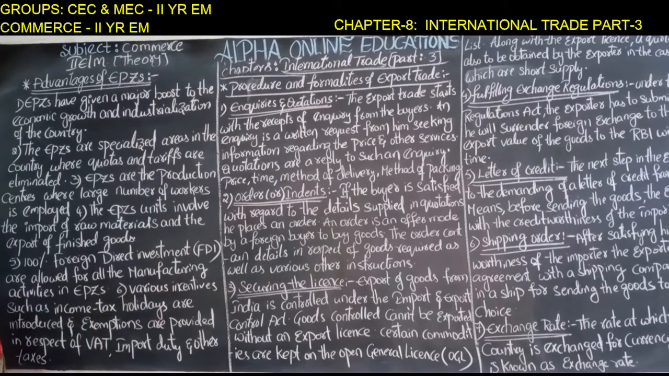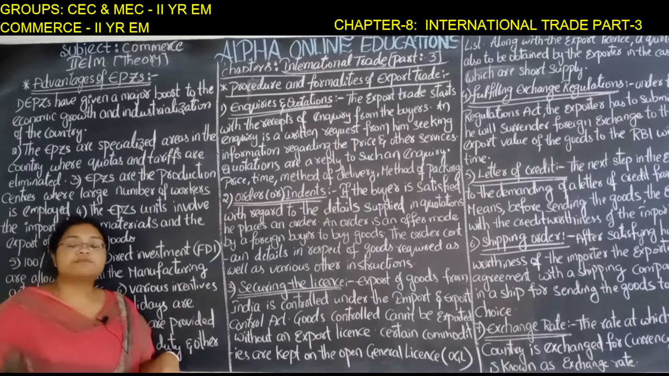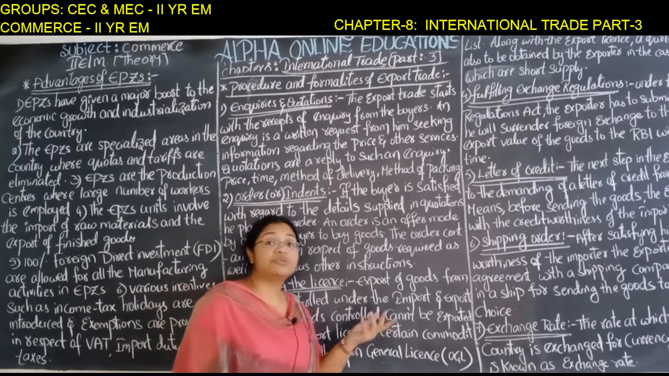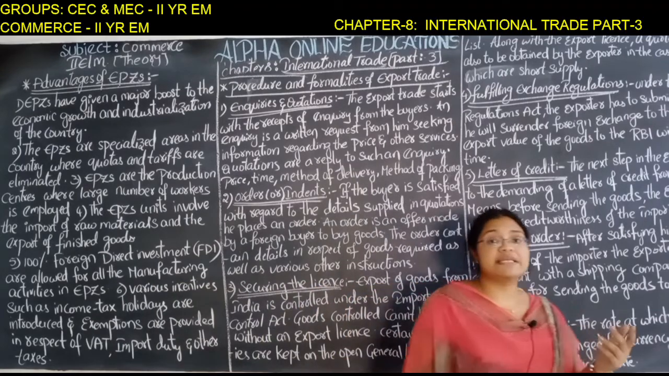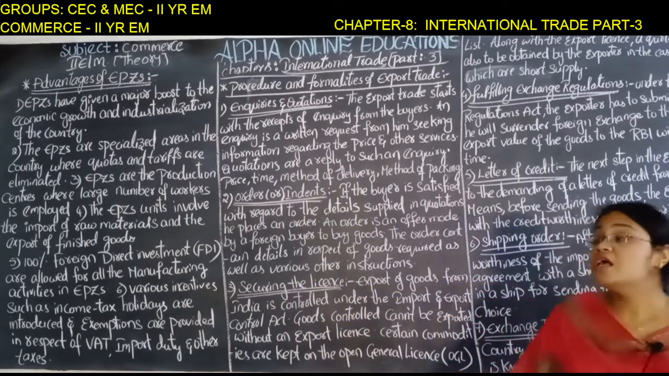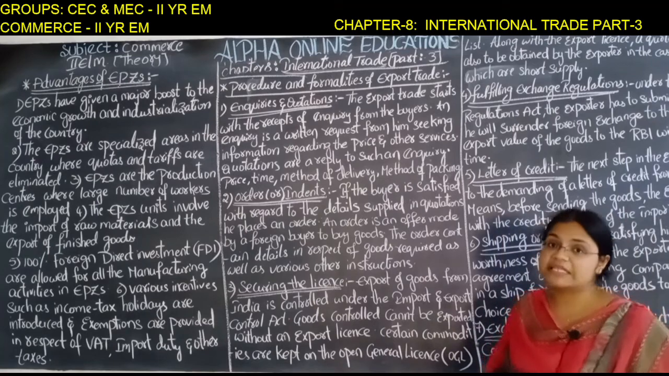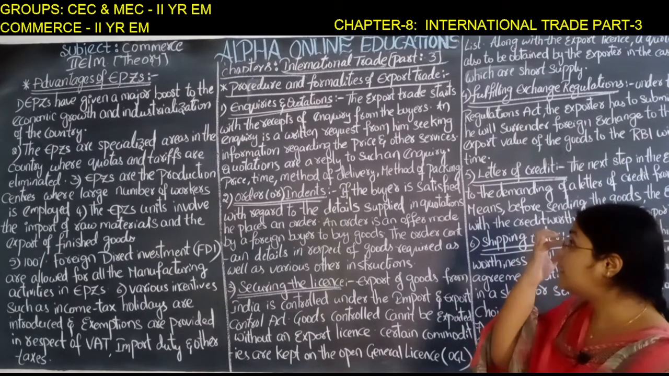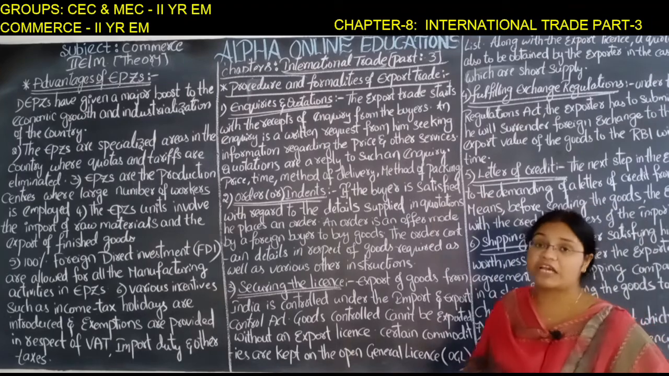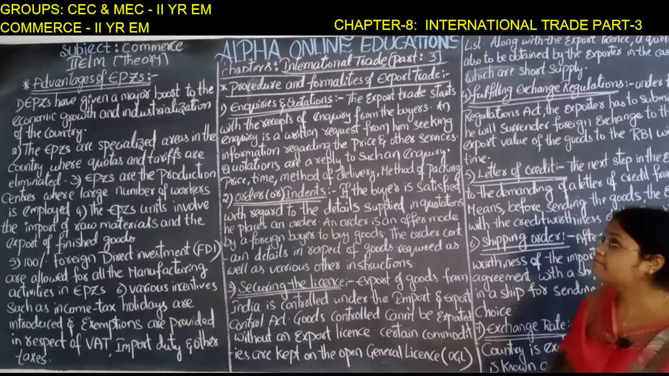Next, various incentives. Incentives means motivations. The government will give certain types of motivations, such as income tax holidays, and exemptions are provided in respect of VAT, import duty and other taxes. So the government is giving them special types of benefits which are not given to other areas. In other zones, these benefits are generally absent, whereas we see these benefits in the export processing zones.